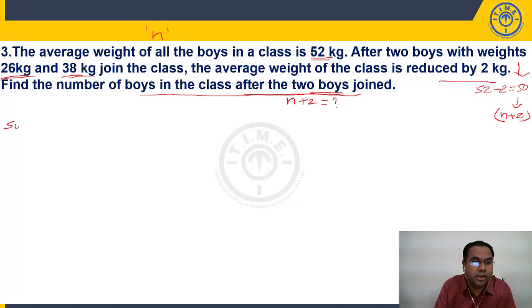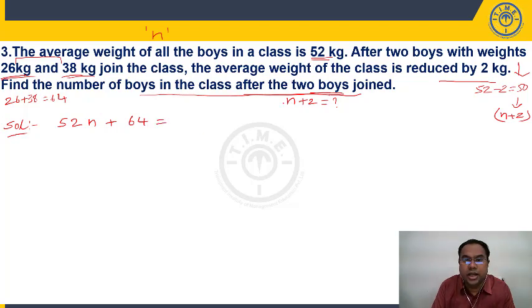Let us look at this solution. So the total is how much? 52n. Sum is nothing but average into n. So 52n, plus I'm adding two boys, 26 kilos plus 38 kilos. How much is 26 plus 38? 64. I'm adding 64. This must be equal to the total. Now I have n plus 2 people. After adding these two boys, their average is 50, so into 50.